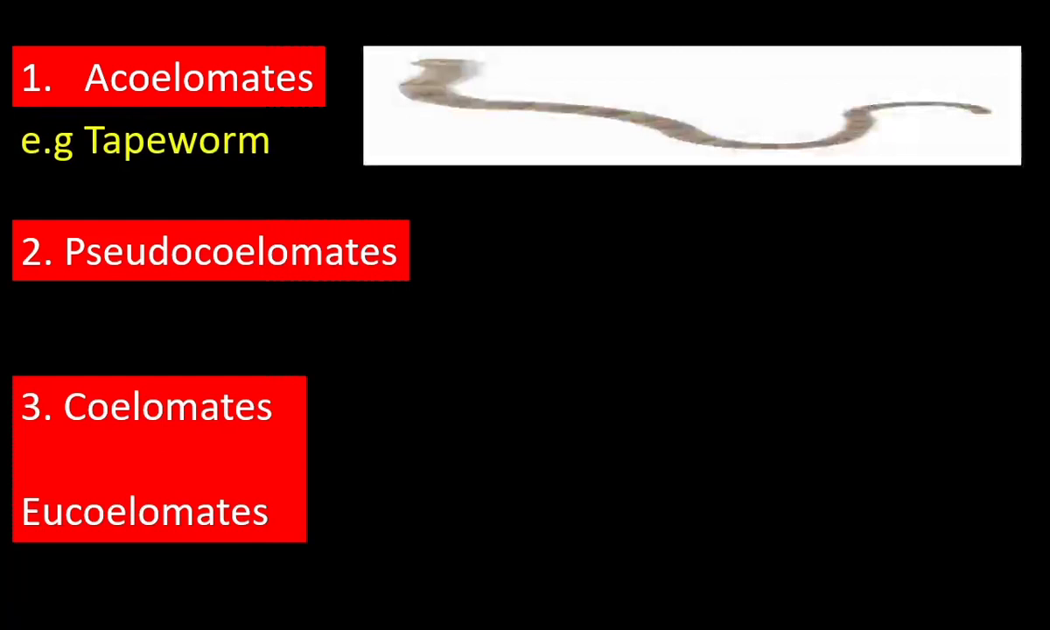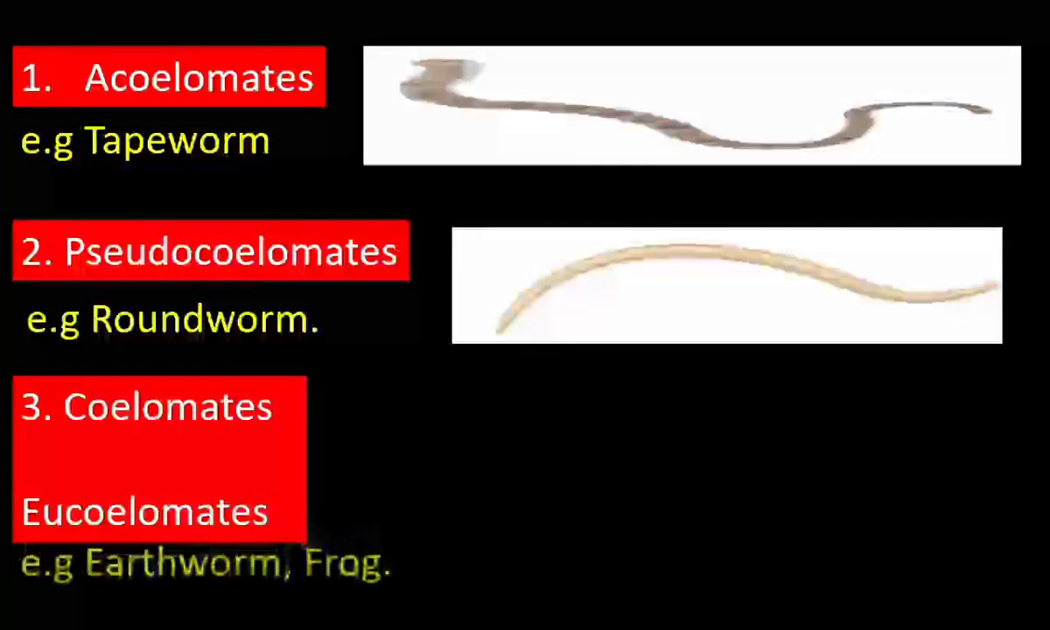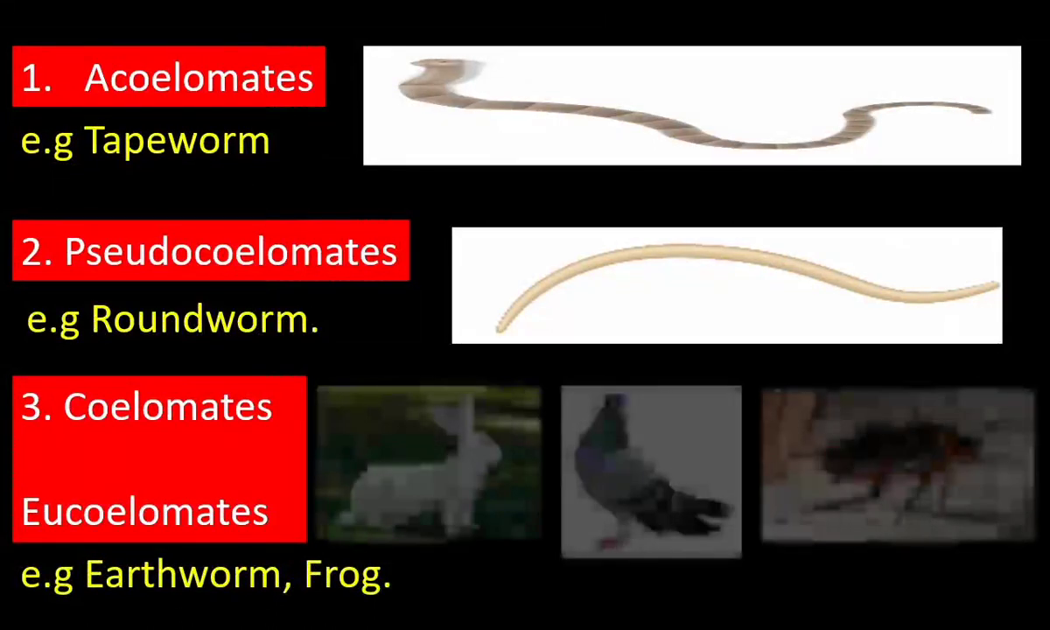Tapeworms are the examples for acoelomates. Roundworms are pseudocoelomates. All the higher animals are coelomates. Example, earthworm, frog, rabbit, pigeon, all insects.